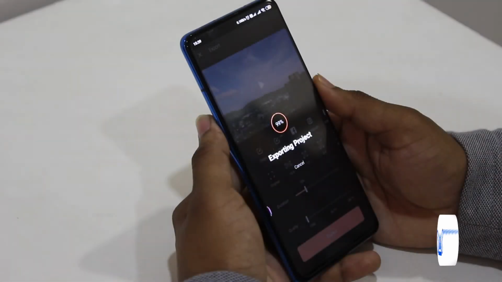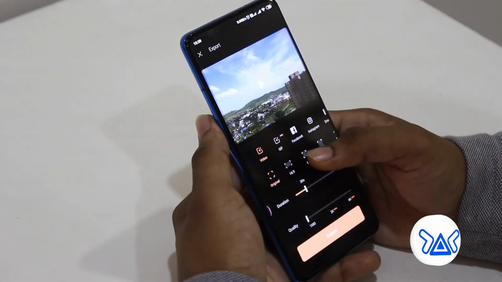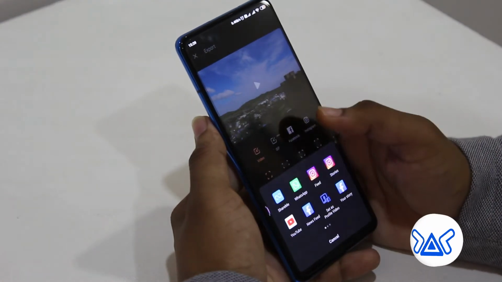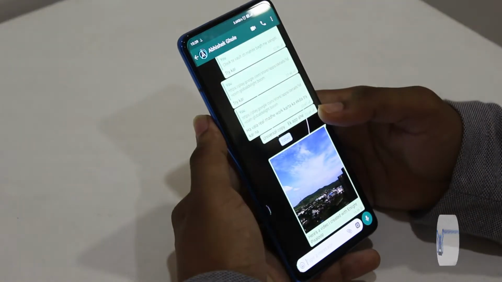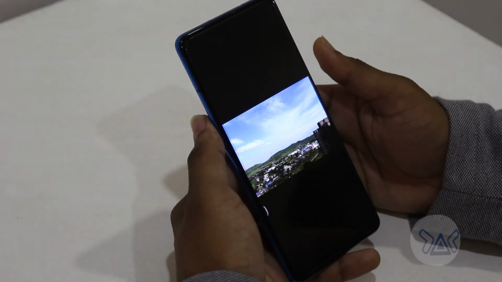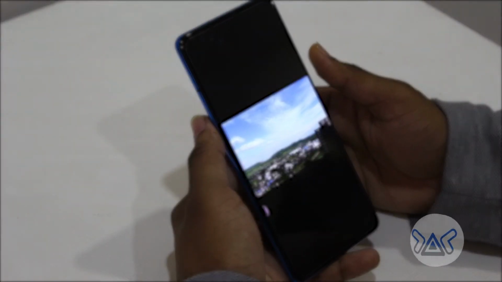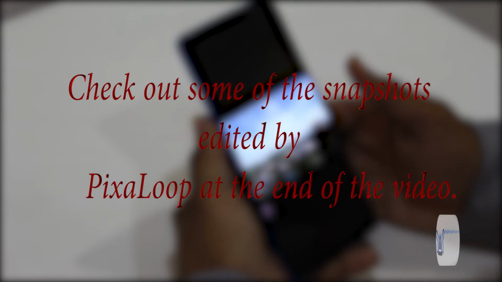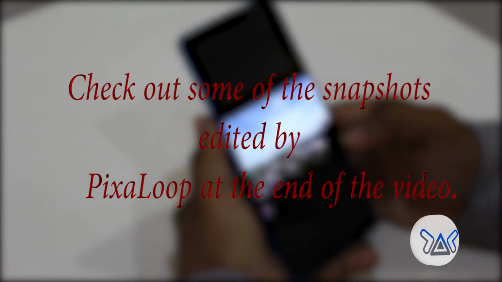Now the exporting of the video is done and it has saved into the gallery. You can share the post with any of your friends. This way it will work. It actually gives a best effect to a still image, and you can do more fun with this app also.